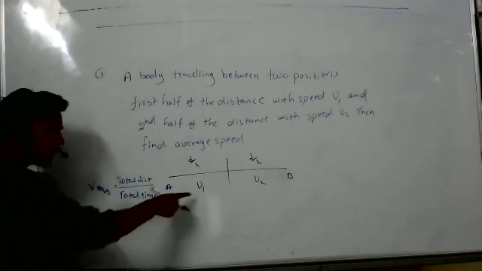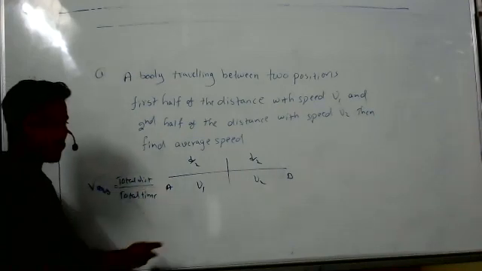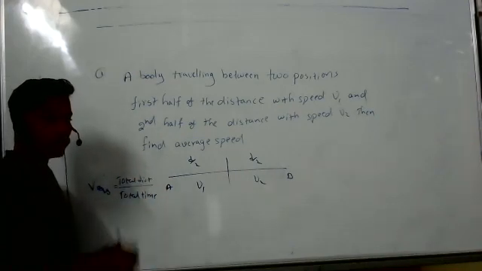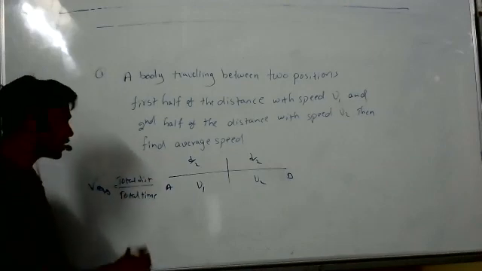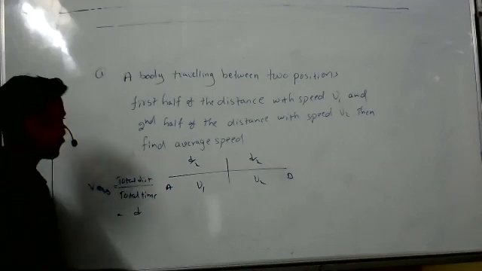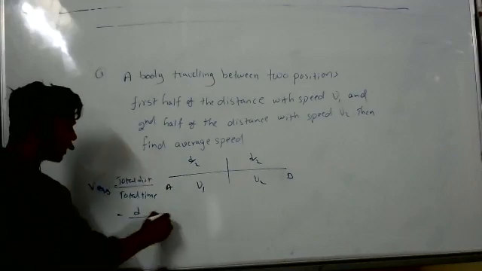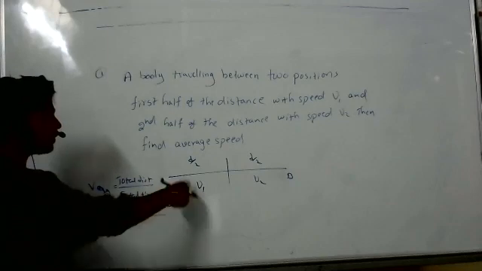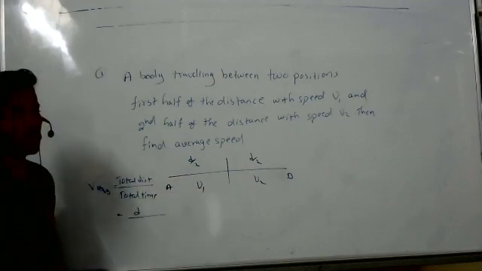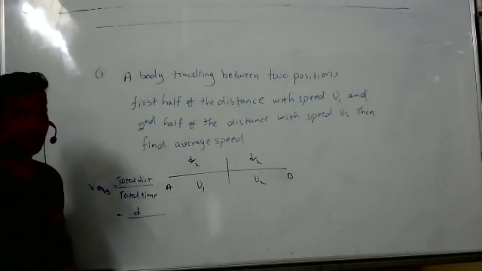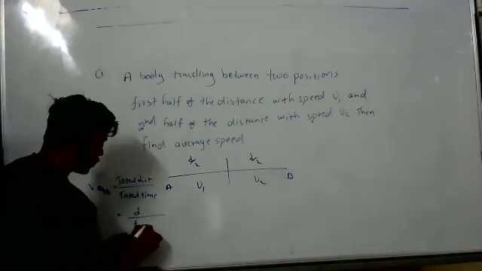This is the formula. Here time is not given. Some information they gave, time they didn't give. Now total distance, how much? You will say total distance equal to D, sir. D by 2 plus D by 2, so D. Then what is the total time? T1 plus T2. Yes, total time is T1 plus T2.